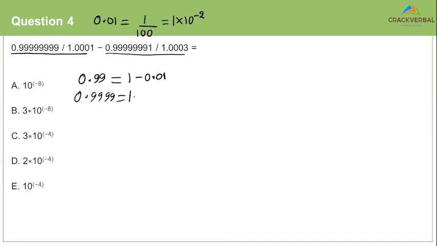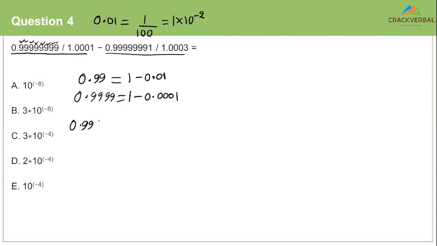0.9999 can be written as 1 minus 0.0001. This is the thing I was talking of. You need to develop a pattern here. So tell me, how many nines are there here? 1, 2, 3, 4, 5, 6, 7, 8.